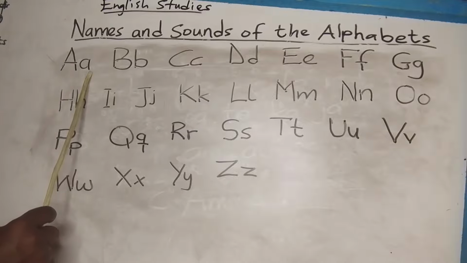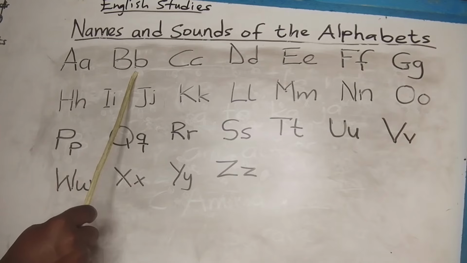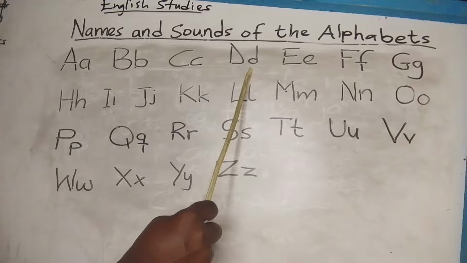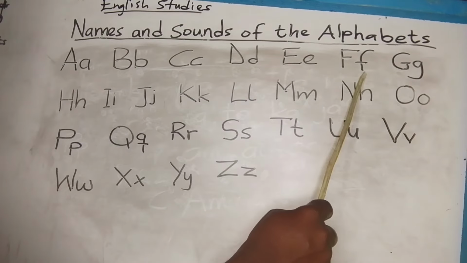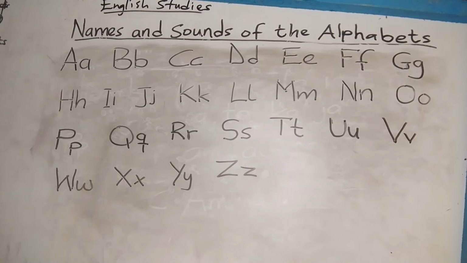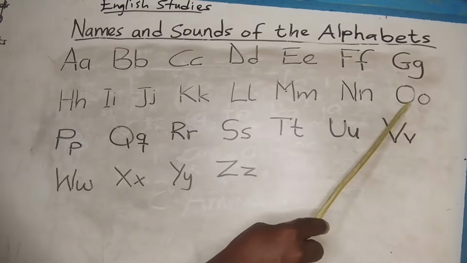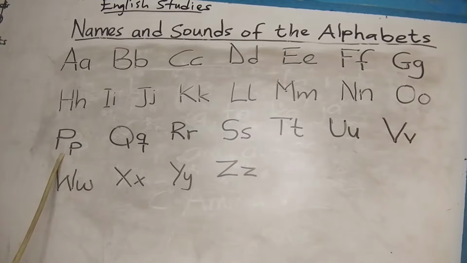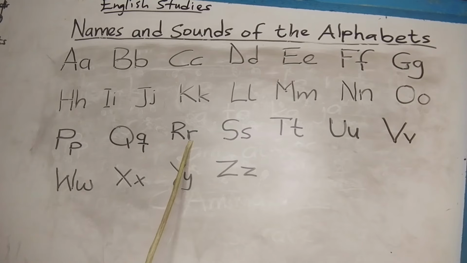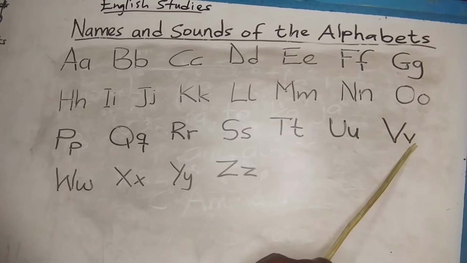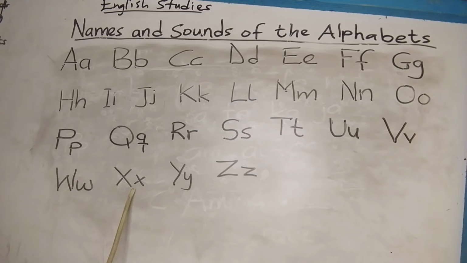This is A, B, K, D, E, F, G, H, I, J, K, L, M, N, O, P, K, R, S, T, U, V, W, X, Y, Z.